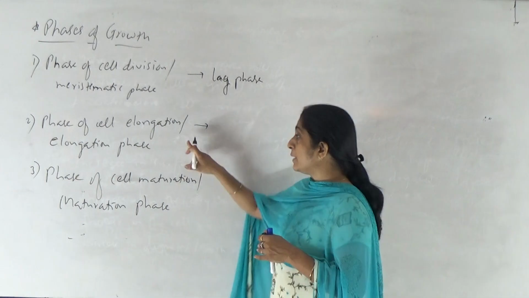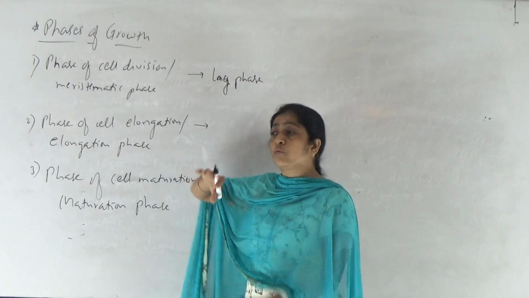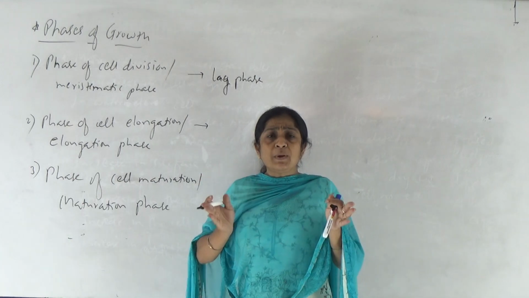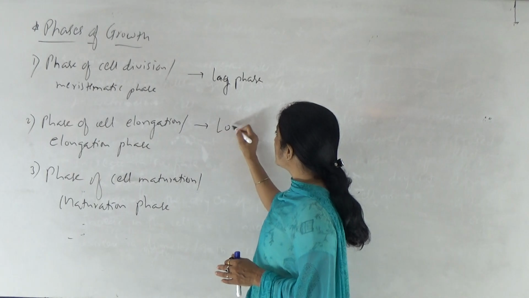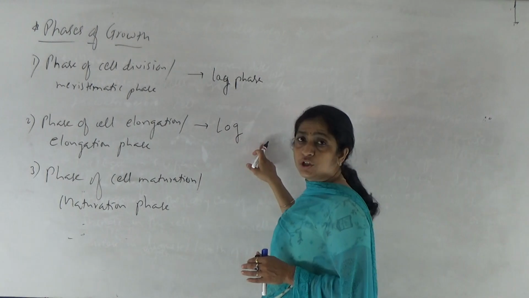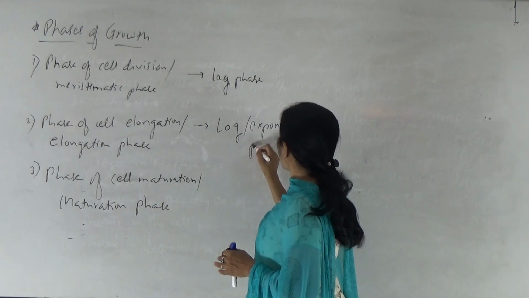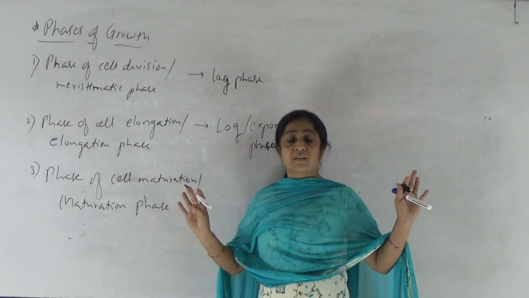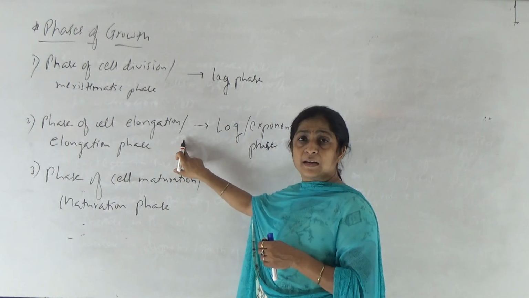So that phase is nothing but the phase of cell elongation. This kind of visual increase in the plant part is observed only due to the phase of cell elongation. So literally the growth becomes very fast, accelerated in this phase, and hence this phase is called the log phase. See, lag, L-A-G, log, L-O-G, log, or it is also known as the exponential phase. Exponential phase means where the growth occurs very fast. We may observe a visual increase in the plant part, right? So that is the phase of cell elongation.